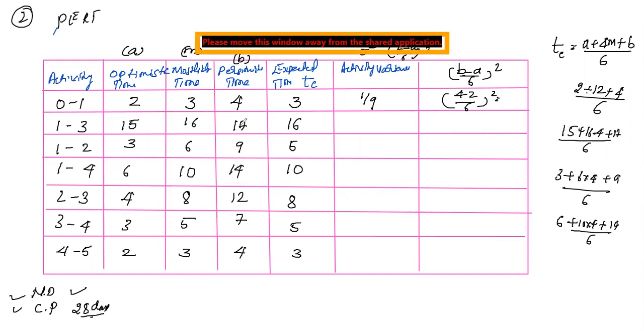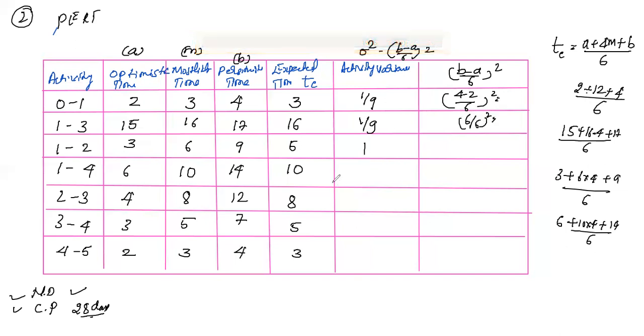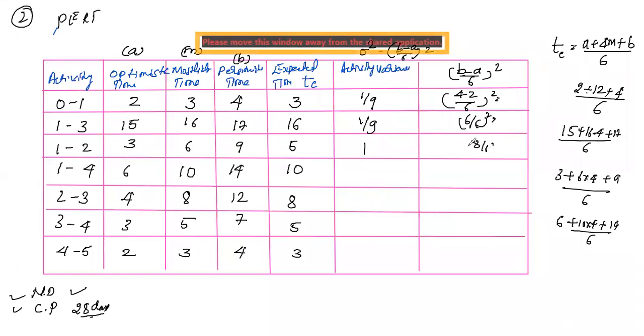Similarly here also, 17 minus 15, you will get 2 by 6. 2 by 6 simplifies to 1 by 3. 1 by 3 squared is 1 by 9. Coming to here, 9 minus 3 is 6. 6 divided by 6 whole square, you will get 1. So 1 square is 1 only. Similarly 14 minus 6 is 8. 8 by 6, if you simplify this, you will get around 0 point something. If you square that fraction, you will get 1.77.